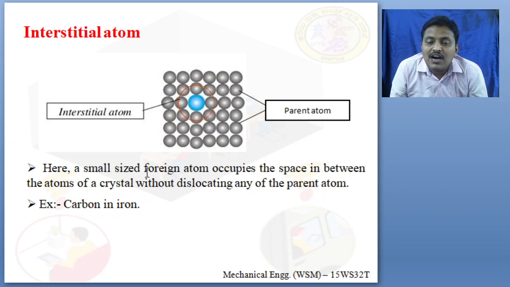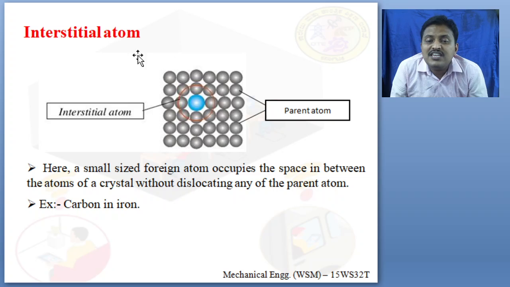For example, carbon in iron. Gray is iron, blue is carbon. Why do we call it carbon in iron? Carbon in iron means carbon percentage is less, iron percentage is more. That is why carbon in iron is a very good example.